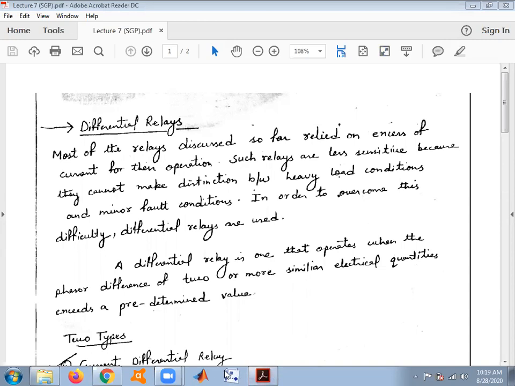But none of the relays discuss the distinction between heavy load conditions and minor fault conditions.